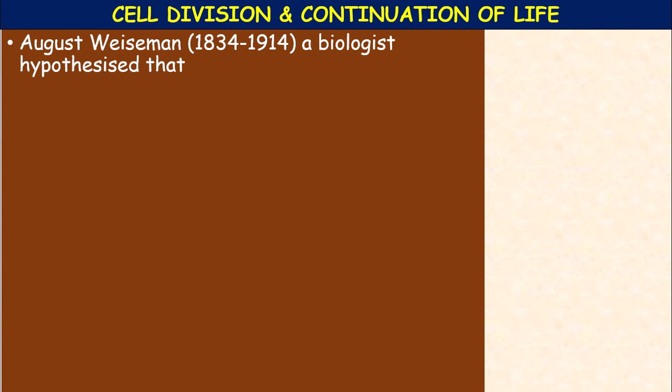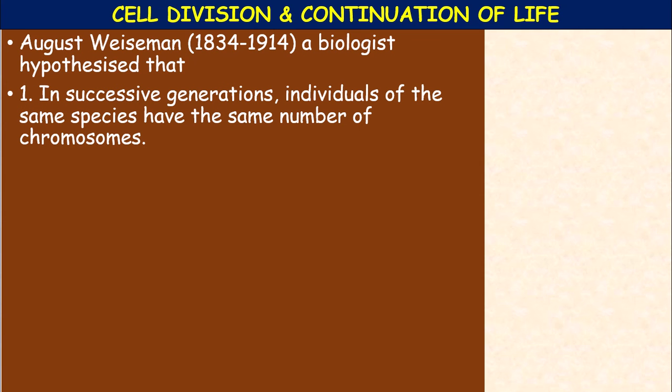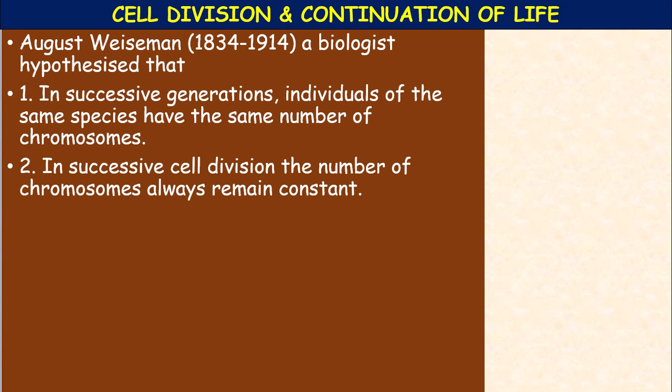Weismann, a famous biologist, hypothesized that in successive generations, the individuals of the same species have the same number of chromosomes. This is the first postulate. The second: in successive cell divisions, the number of chromosomes always remains constant.